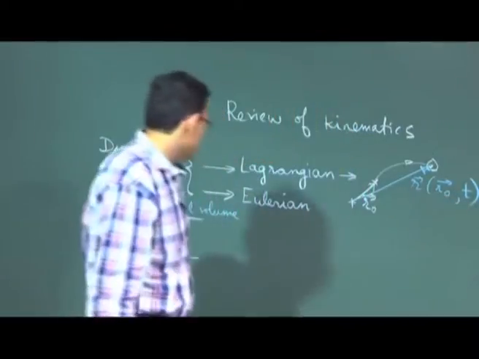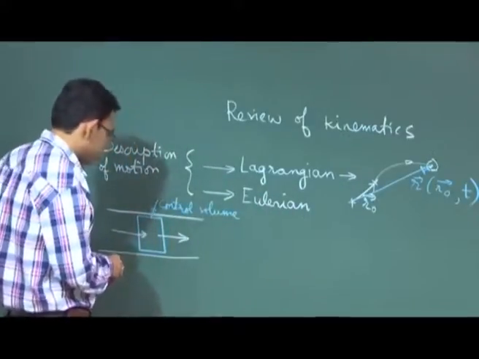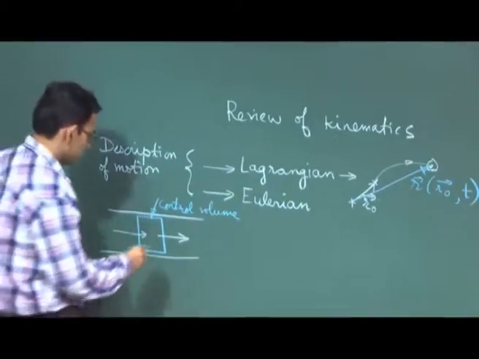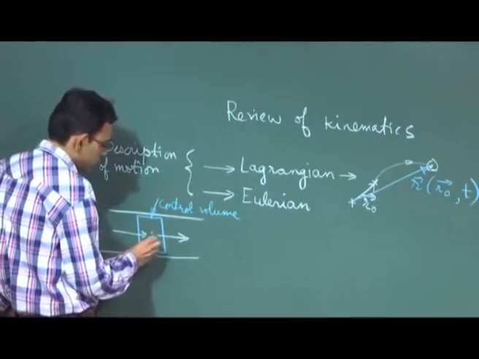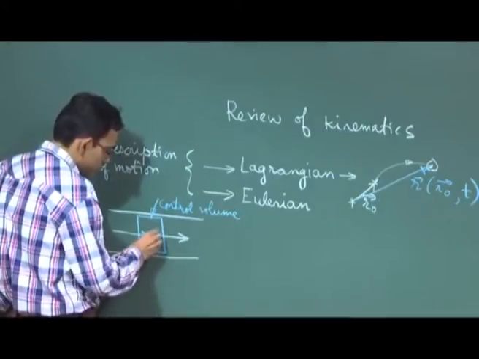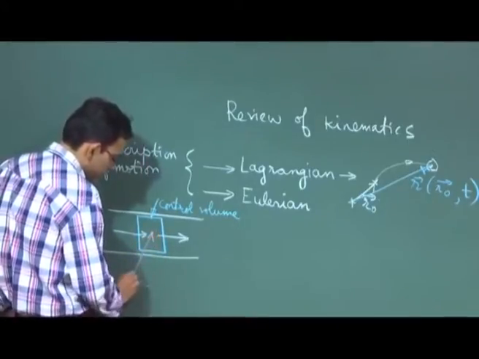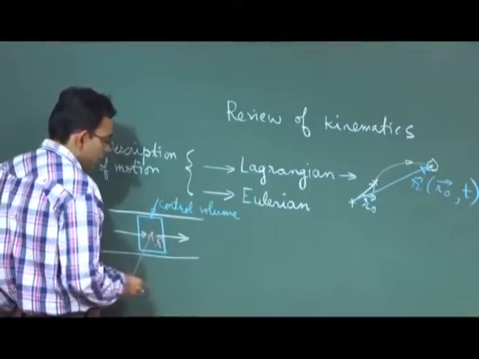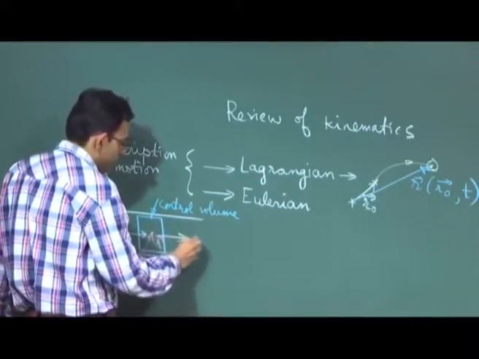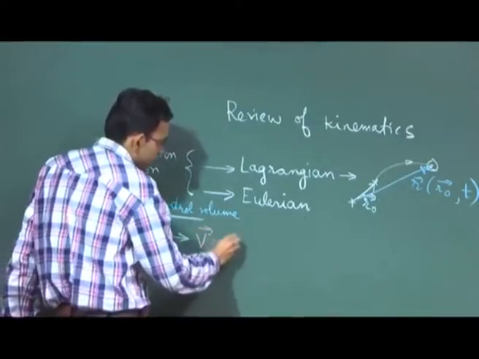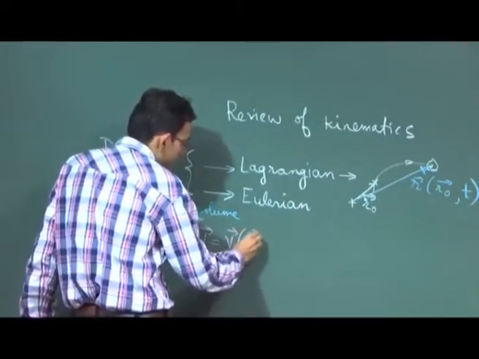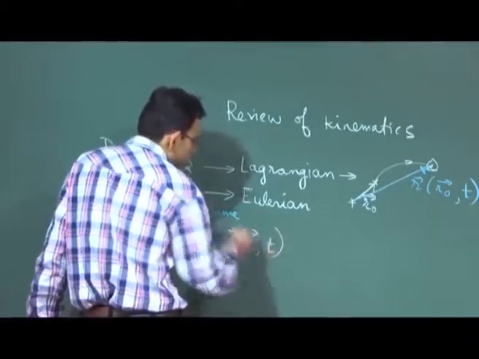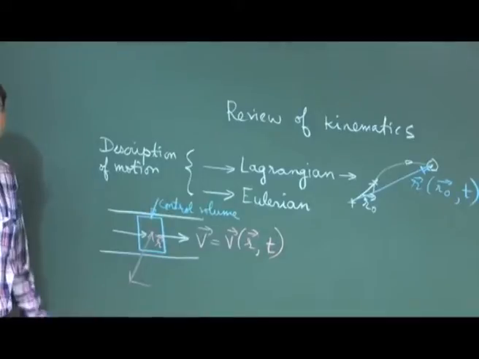So, you want, say, at a given position, the velocity. So, the velocity is a function of the position at which you are focusing your camera and the time t.